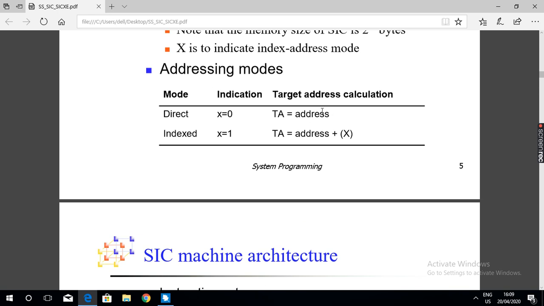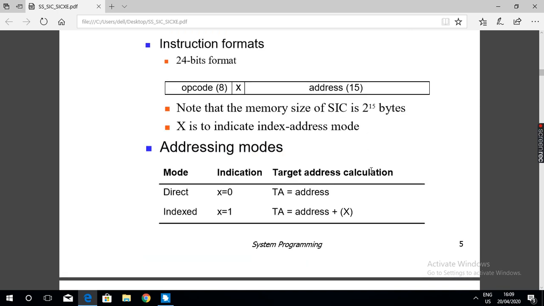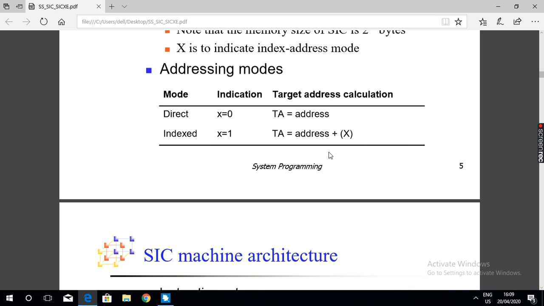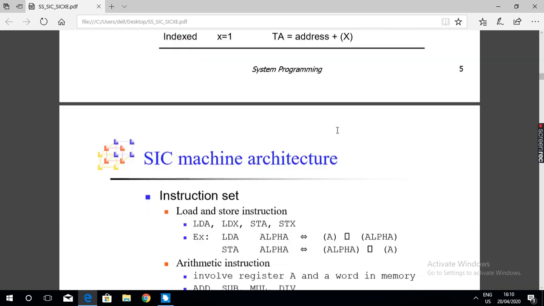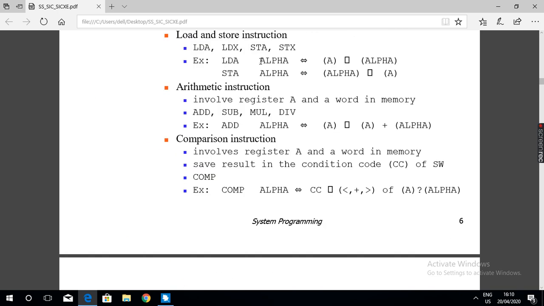Next is indexed addressing mode. In indexed addressing mode, the target address is the address specified in the instruction plus the index register.